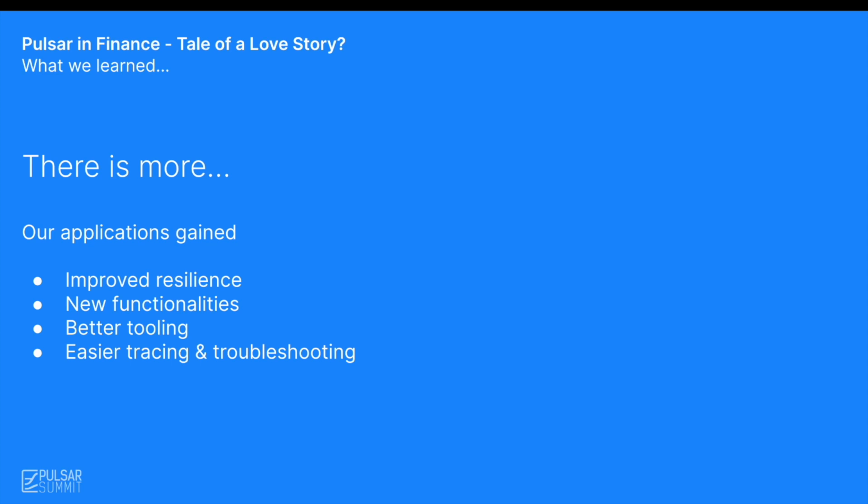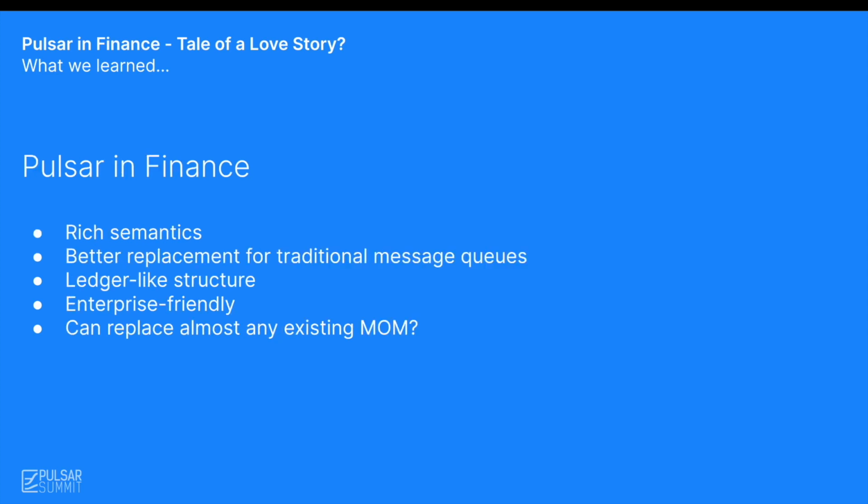Messaging is really big in enterprise environments like financial institutions. As we moved to Pulsar, we started asking ourselves the question, is there anything it cannot do? Can we maybe replace all our existing message-oriented middleware with Pulsar? Well, certainly the rich semantics allows it to do what traditional message queue systems have to offer.